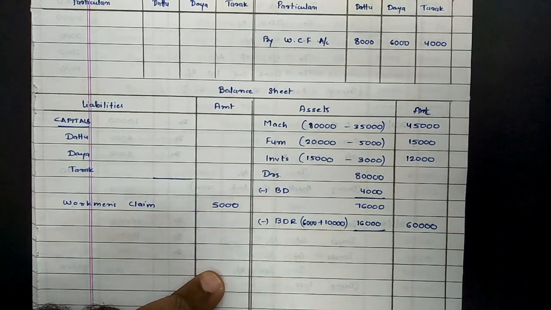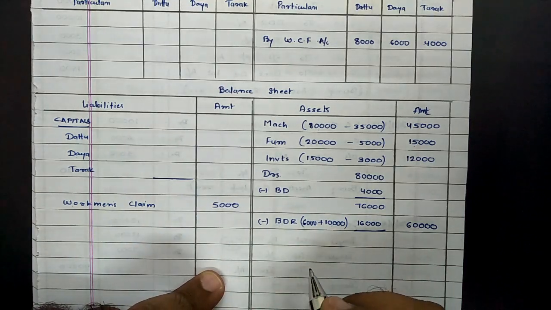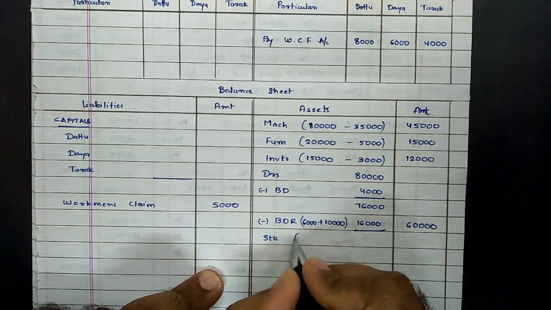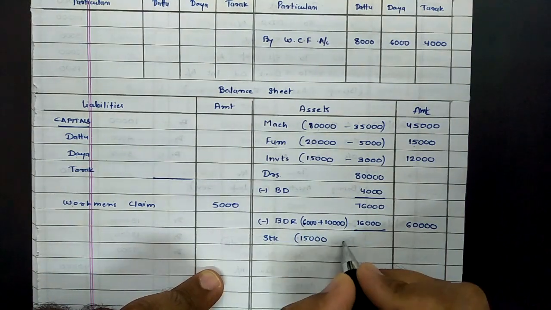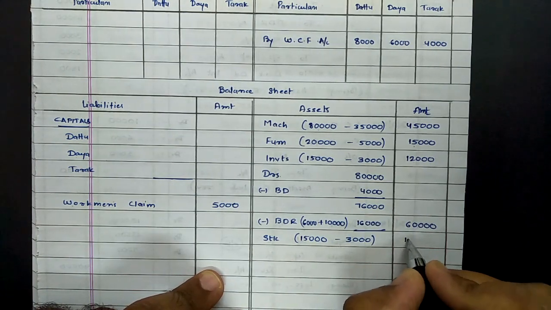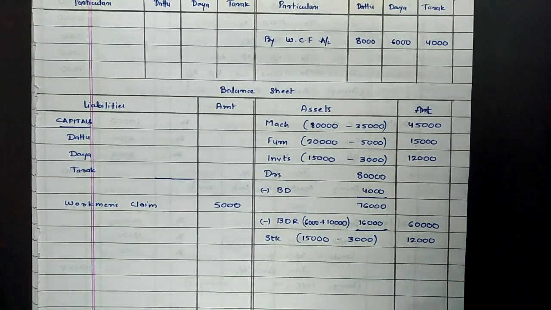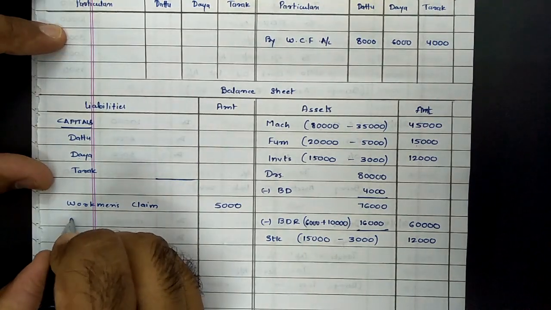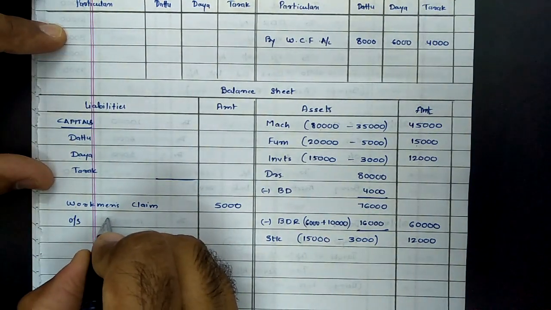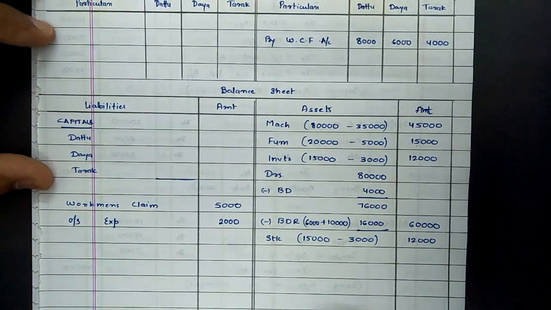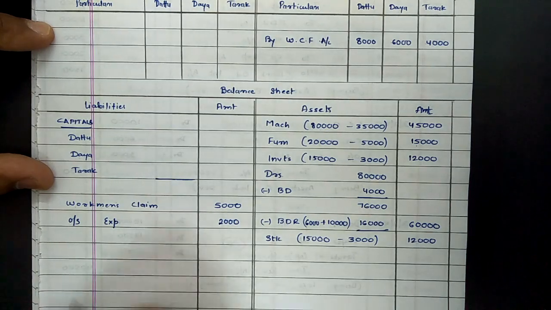Then next point, stock is again debited, so it is decreasing. The previous value of stock as per balance sheet was 15,000, and according to revaluation account, stock is debited by rupees 3,000. So again decrease in value of stock, that will lead to balance of rupees 12,000 for stock. Outstanding expenses, now this is a liability, it is increasing, and previous liability was not provided, so it will be recorded as unrecorded liability or new liability, outstanding expense rupees 2,000.